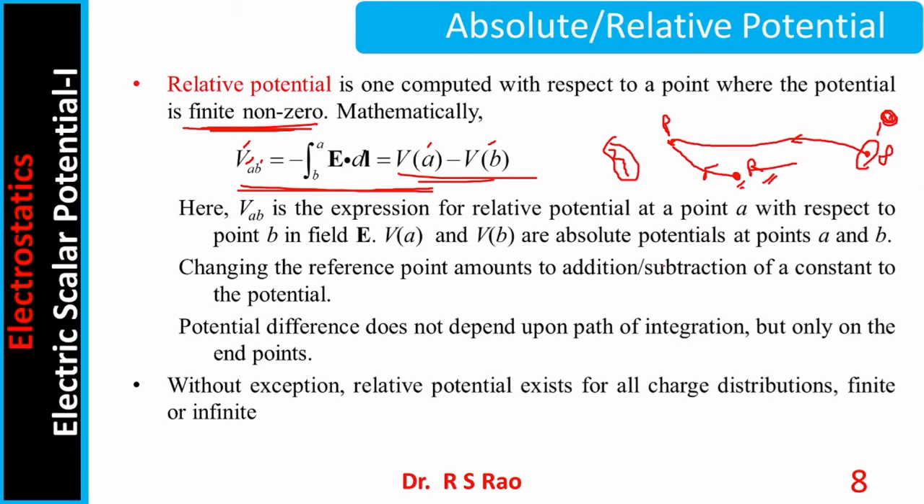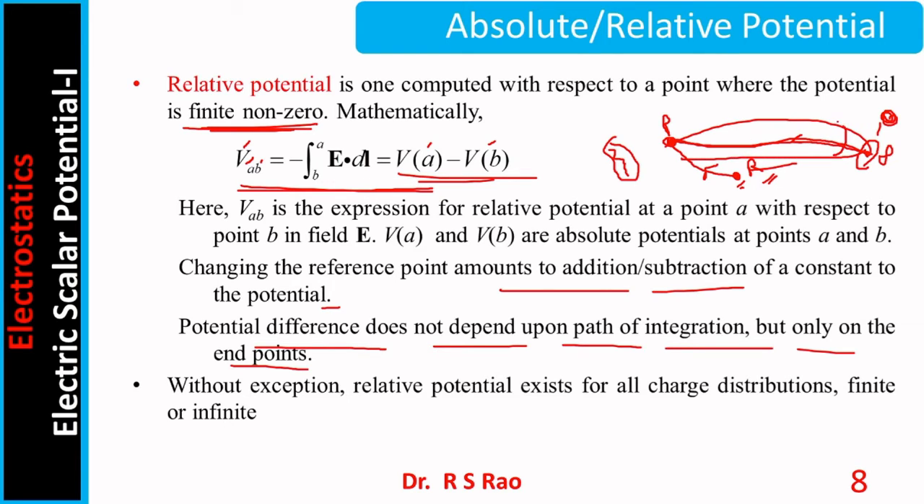Changing the reference point amounts to addition or subtraction of a constant to the potential. These are important statements, so we should understand them a little deeper. Potential difference does not depend upon the path of integration, but only on the endpoints. The potential of point P does not depend upon the path you have traveled from the zero potential point. You can travel like this, or like this, or make 100 rounds and come to the point. Whatever path you followed, you will get the same value for potential at P. So it is independent of path.